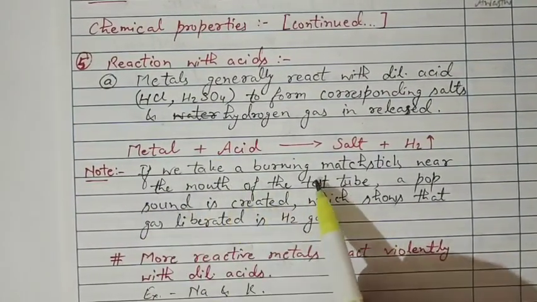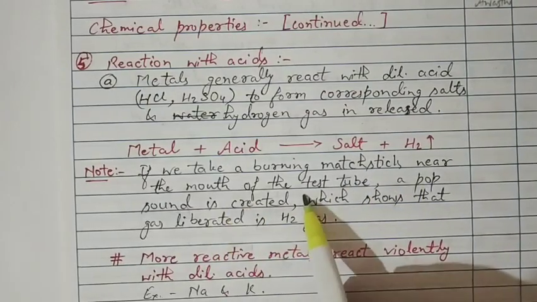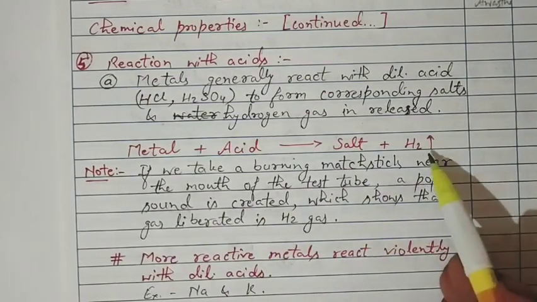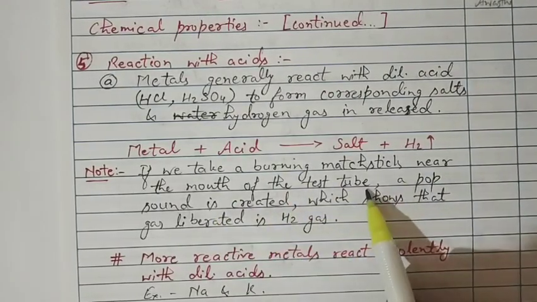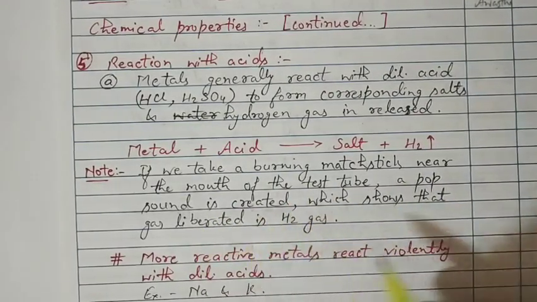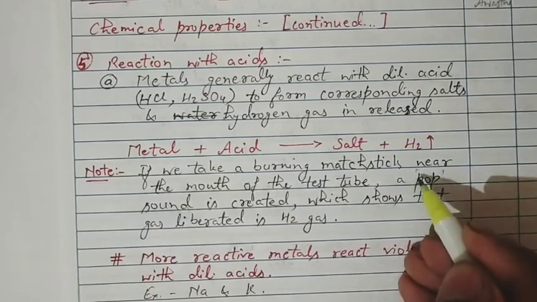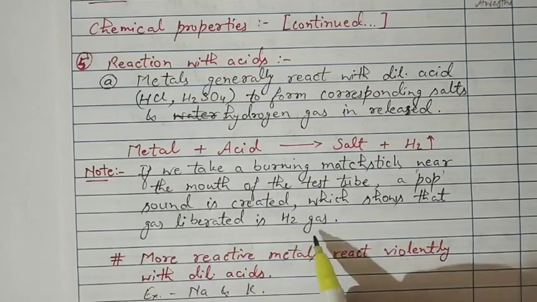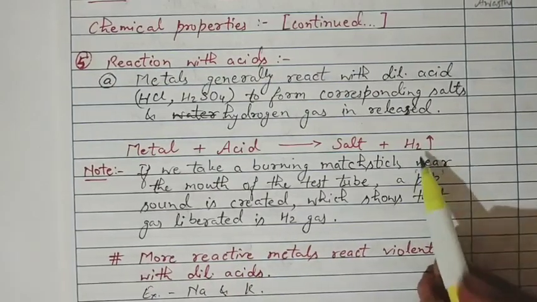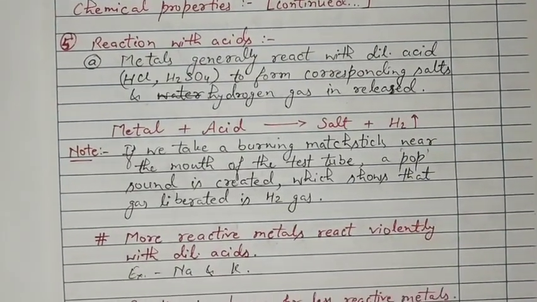Okay, so now a very important point. How can we decide this is hydrogen gas? If we take a burning matchstick near the mouth of the test tube, a pop sound is created. Very important, a pop sound is created, which shows that the gas liberated is hydrogen gas. This is the identification of hydrogen gas.